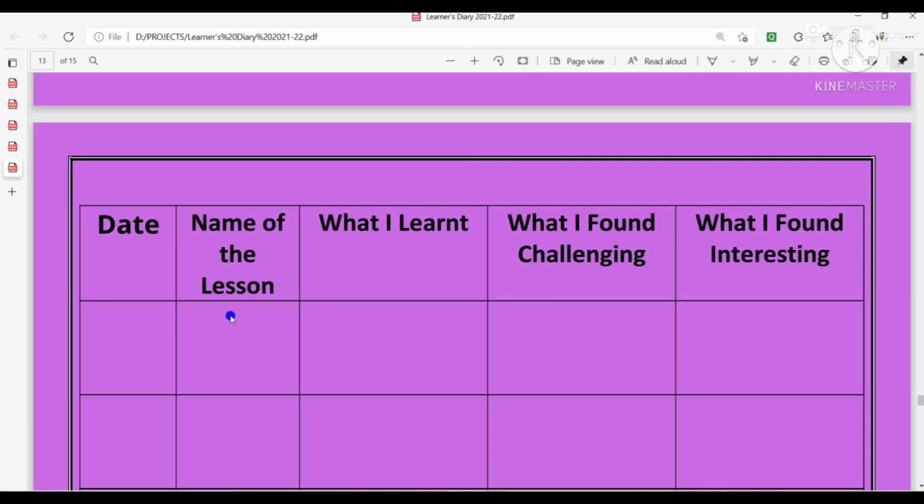So suppose this is a learner diary I am using for mathematics. So I will mention the date here. Then name of the lesson. So what date you have to mention? The date on which the lesson gets completed. Suppose the first lesson is integers. So after completion of the first lesson, integers, you have to mention the date on which the lesson was completed. Then name of the lesson, integers.